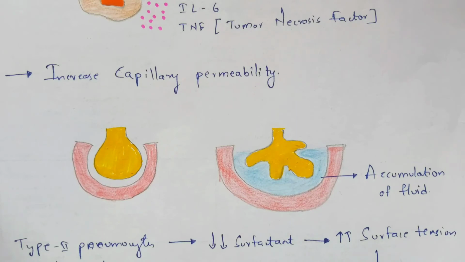Now if you see here properly in this diagram, this is the alveoli, how it looks in a normal person who is not infected with coronavirus.